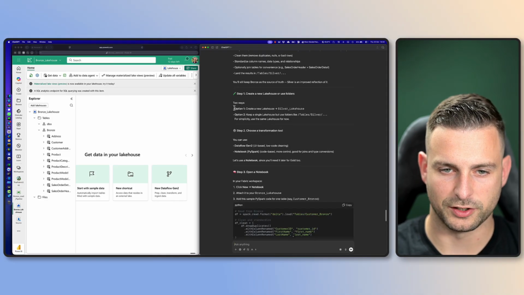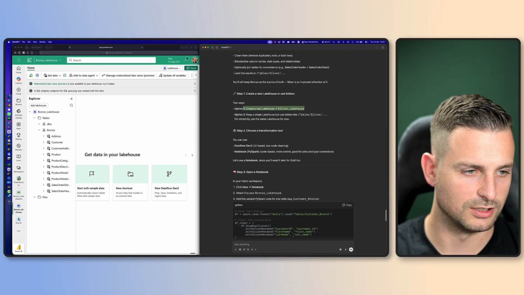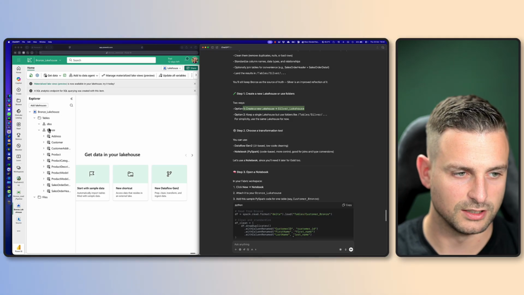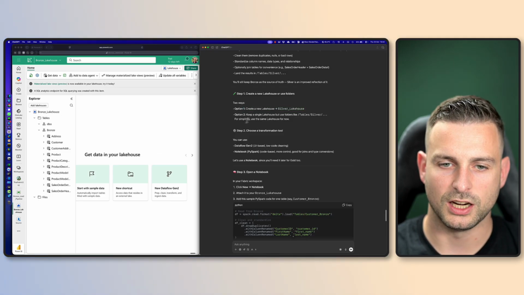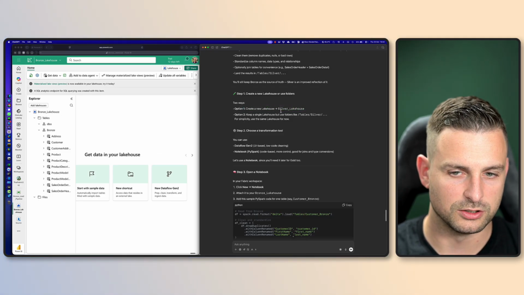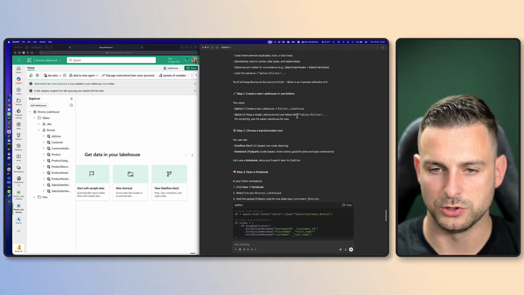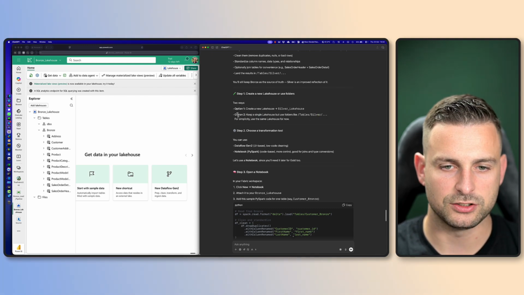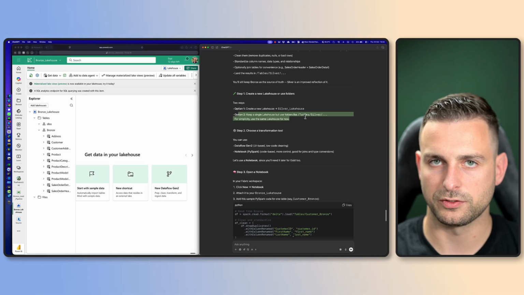And this is funny. Here, ChatGPT is already steering off course. We have our lakehouse called Bronze Lakehouse here on the left side with a schema called Bronze. Now it's telling me we can either create a new lakehouse called Silver Lakehouse, or we can keep the single lakehouse but use folders like table silver. I actually like option 2 in this case because it's a fairly small platform.